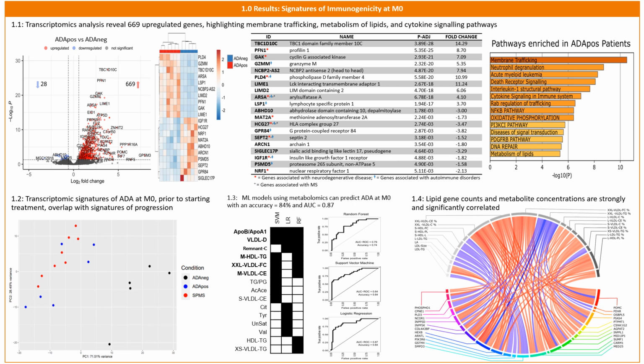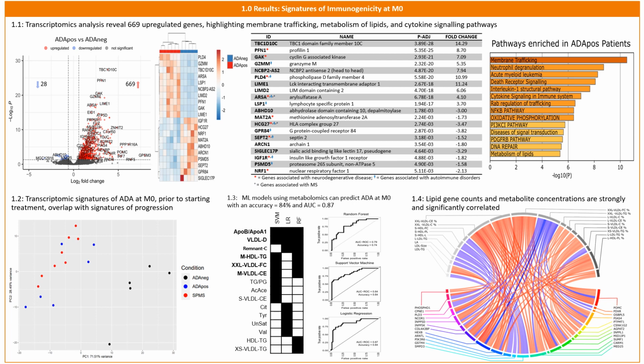These suggest strong signatures of immunogenicity at baseline, but interestingly, when we compare these signatures to progression in 1.2, this PCA demonstrates that ADA-pos patients in blue seem to cluster together very strongly with SPMS patients in red. Instead, ADA-neg patients in black seem to cluster completely on their own. This suggests that transcriptomic signatures of ADA at month 0, prior to starting treatment, overlap with signatures of progression.